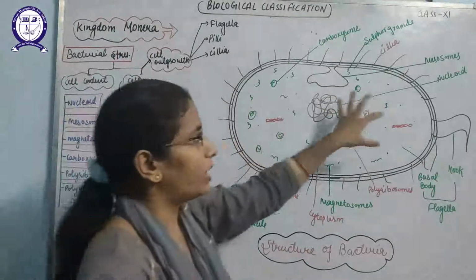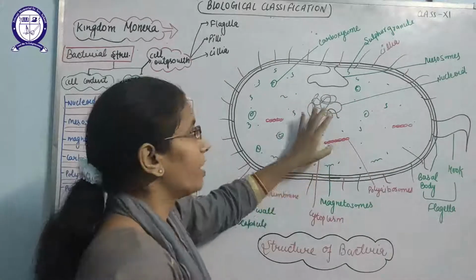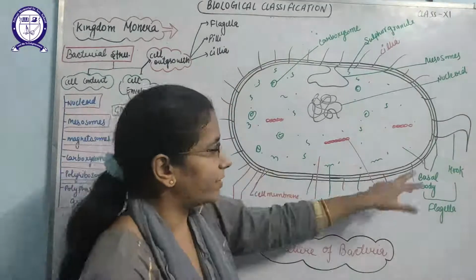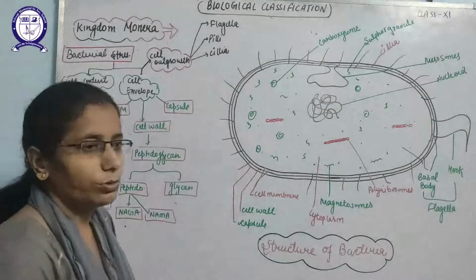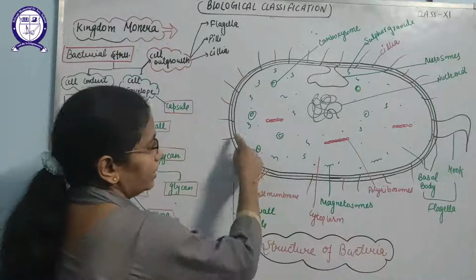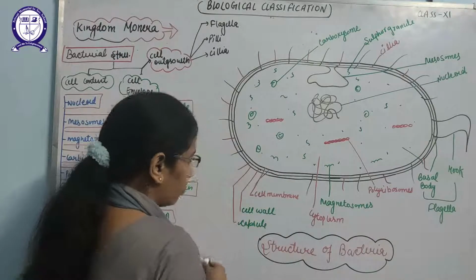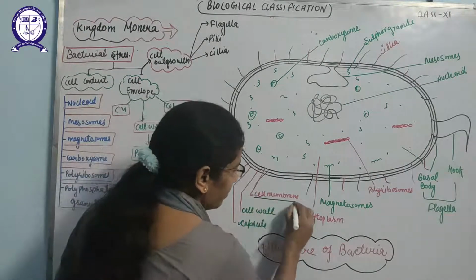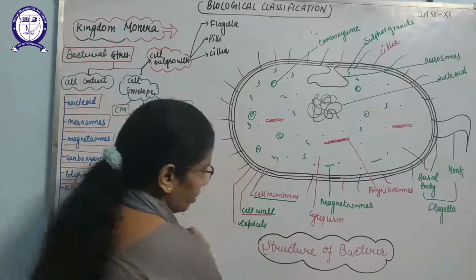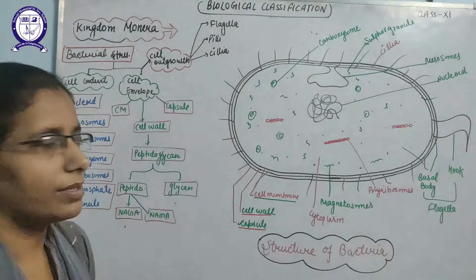Cell content includes all those parts that come inside the membranes of the cell, found in the cytoplasm, and cell outgrowth will include the external structures that appear from the surface of the bacteria, and cell envelope includes the membranes of the bacteria. So first we can say these bacteria are covered by 3 layers. The innermost layer is known as the cell membrane. Then the middle layer is known as the cell wall, and the outermost layer is known as the cell capsule, and many times it is also known as the slimy layer.